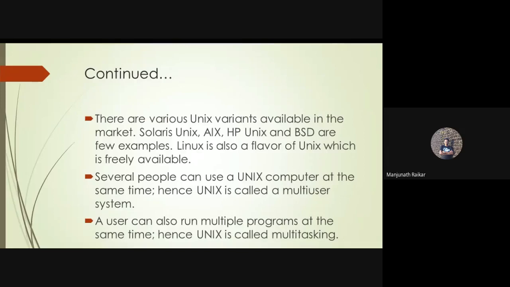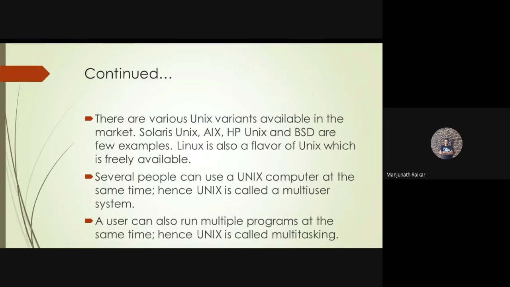This operating system is freely available, and there are many flavors currently available in the market, like Fedora, Red Hat, PC Linux, Ubuntu. All are Unix flavored or Linux flavored operating systems. You can also run this operating system using a pen drive whenever you require.